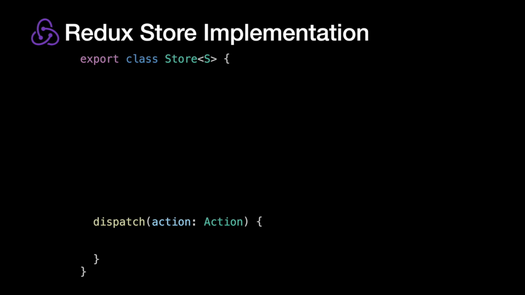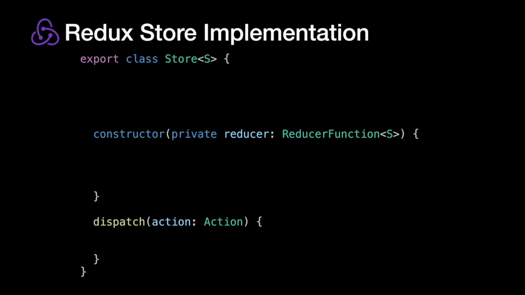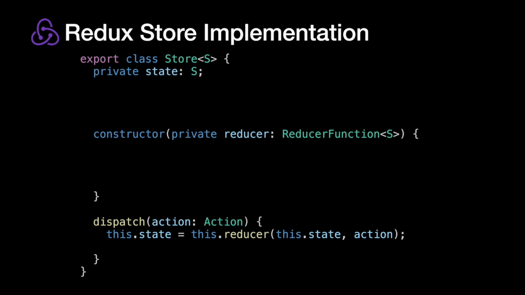Now, when you set up NGRX, or you set up my store in my use case, the only thing you provide it is a single reducer function. So in our constructor, we're going to take in one reducer function. When the user dispatches an action, we are going to call that reducer function that they've provided to us. We're going to pass in the previous state and an action, and we're going to overwrite that state.